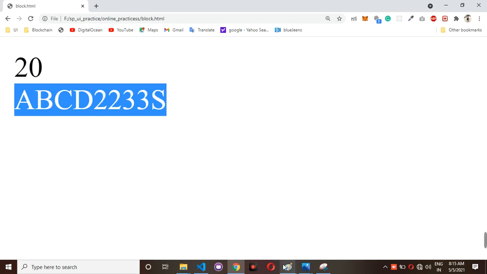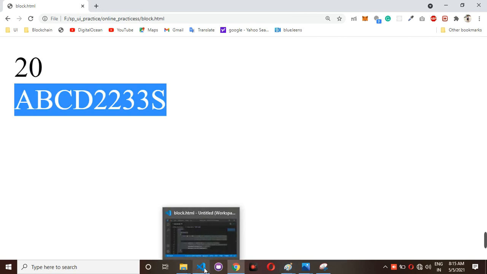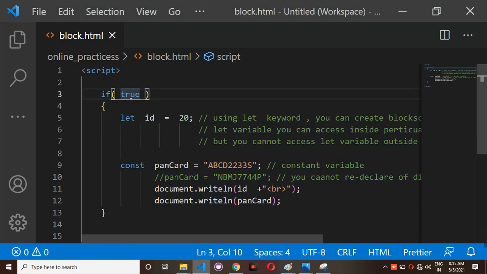So we have three keywords to create variables: one is the let keyword, one is the const keyword, and one is the var keyword.